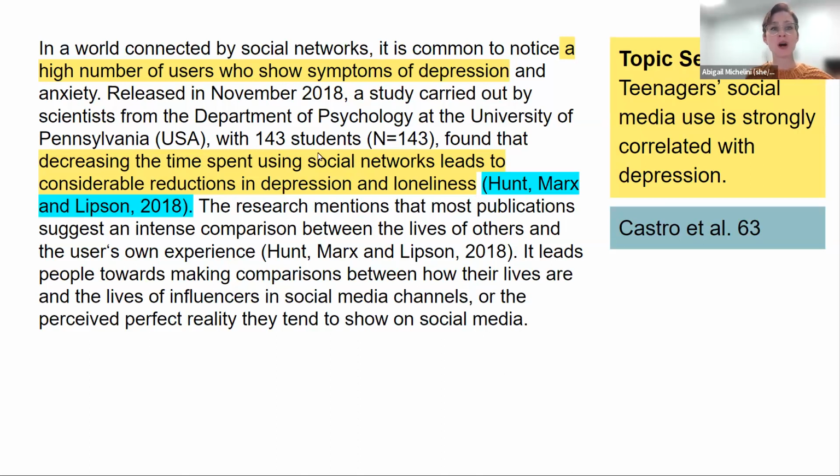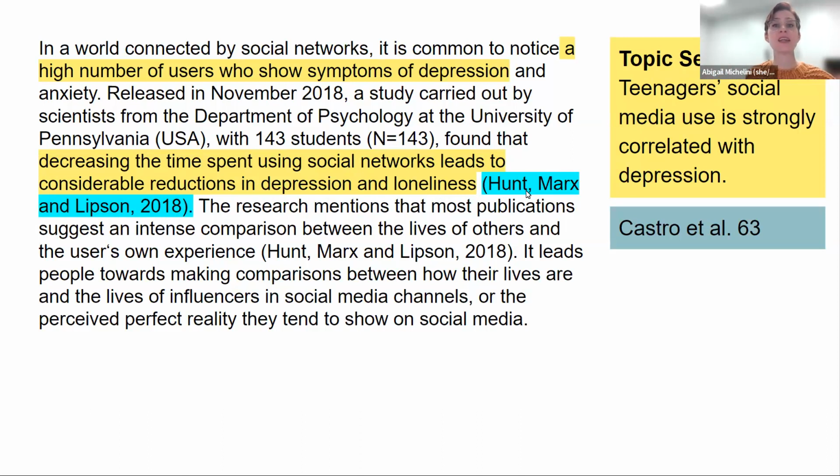I noticed that one of the pieces of information that I've highlighted here has a citation itself to another piece. This is not Castro et al., right? This is Hunt, Marks, and Lipson. So by the way, this is APA format. That's why they're listing all the authors. It's a different format, okay? So I need to go and find this piece and see, does this piece actually support what I want to say as well? And can I cite both of them?